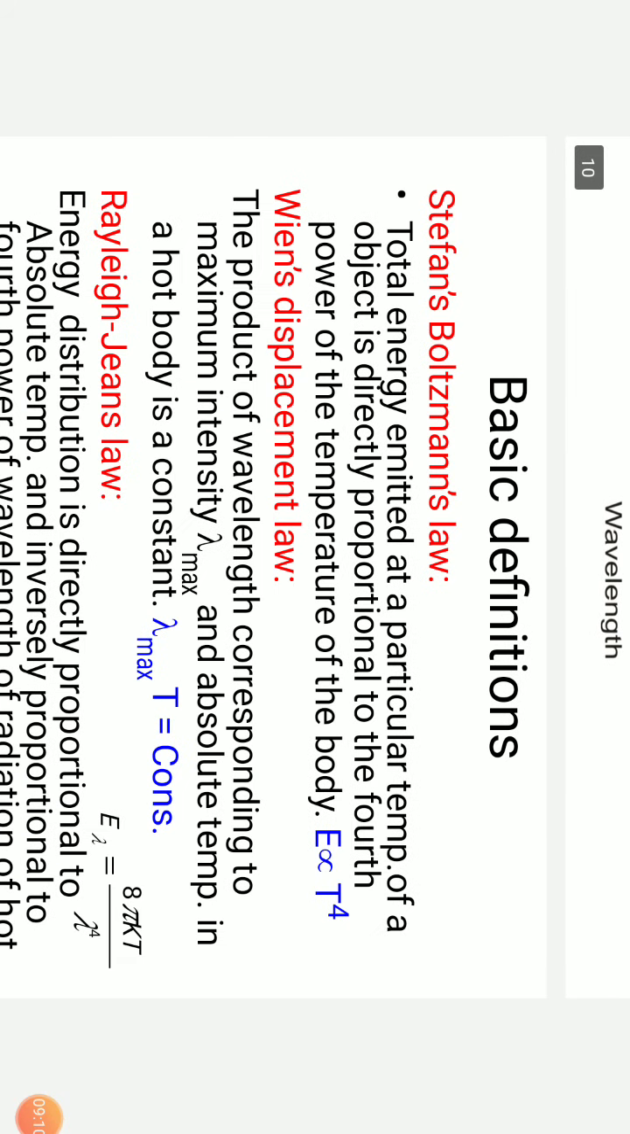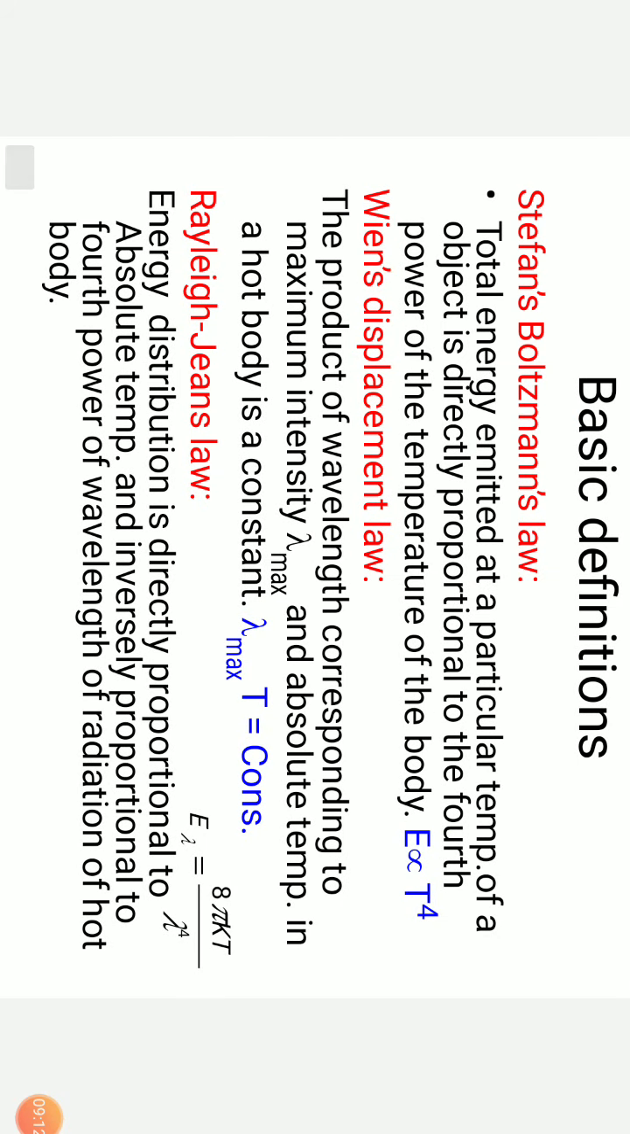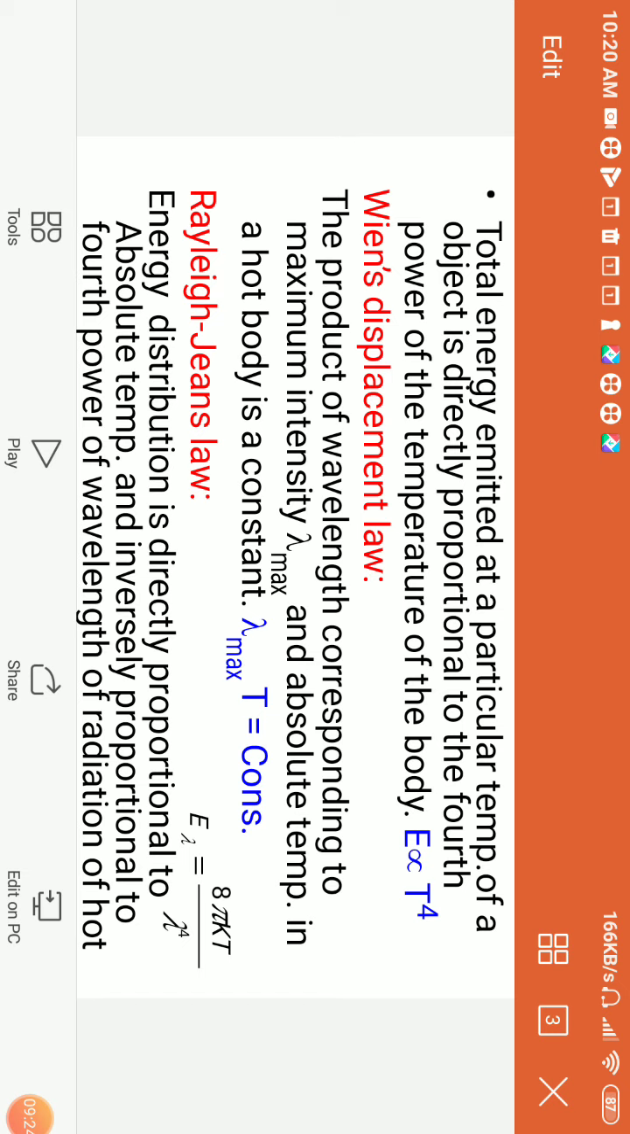So then we have the Stefan-Boltzmann law. The Stefan-Boltzmann law says that the total energy emitted at any particular temperature is directly proportional to the fourth power of the absolute temperature, or E is proportional to T to the power 4. And this explains the middle part of the graph. This theory comfortably explained how the energy transaction is happening in the middle range.